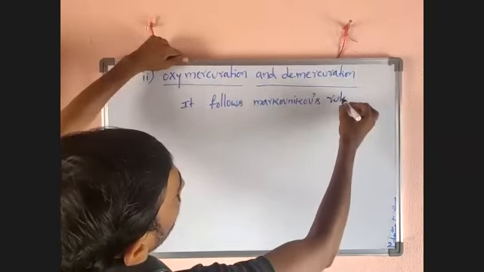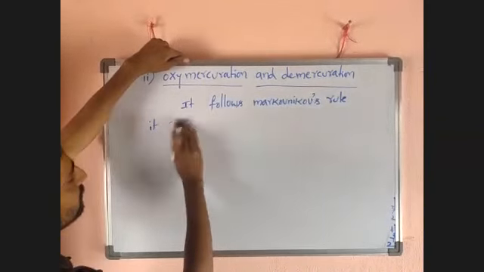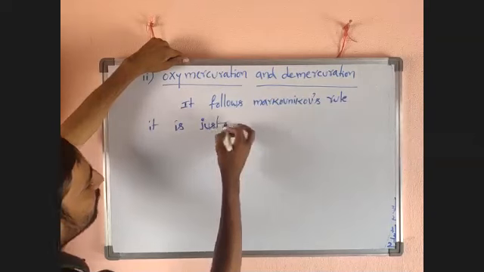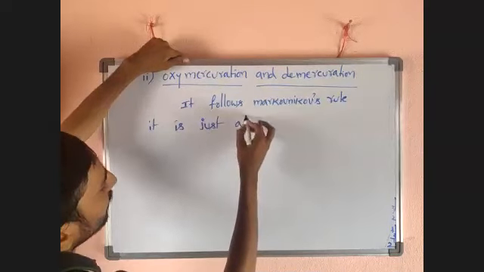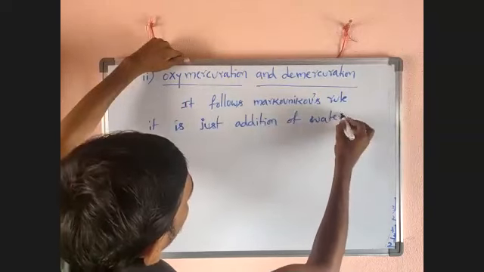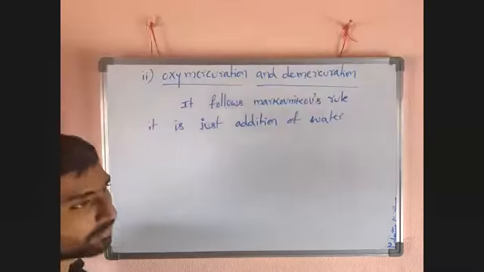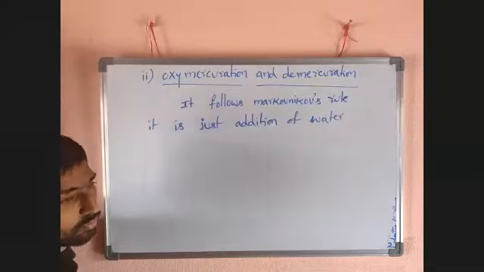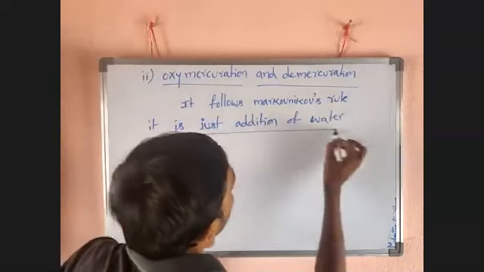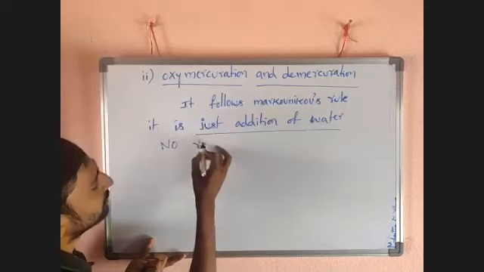It follows Markovnikov's rule. It is just addition of water, but you can't see the water molecule in the reaction actually. Finally we get the product of addition of water to the alkene. That's enough. It is just addition of water. No rearrangement takes place. It is important.